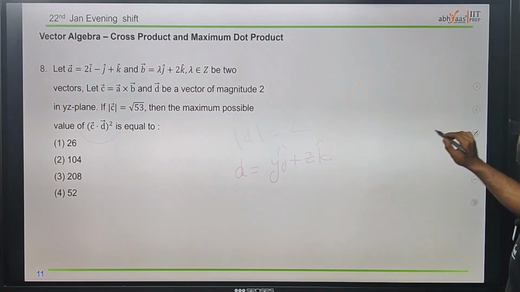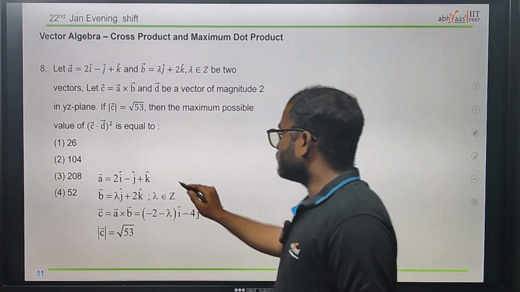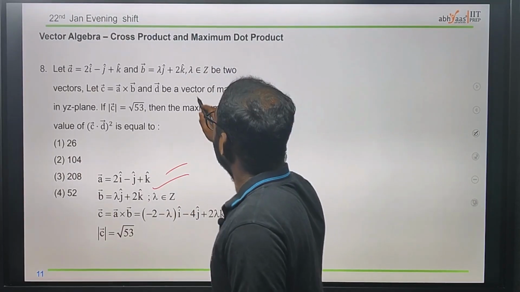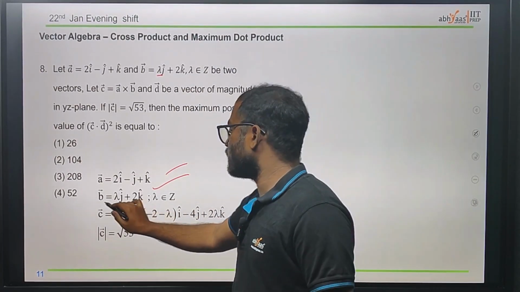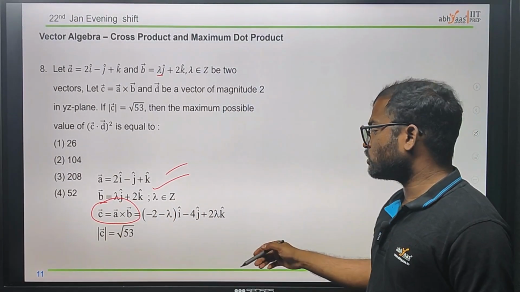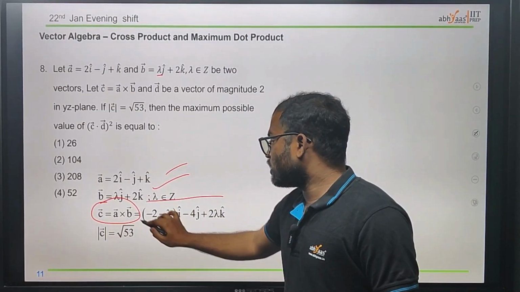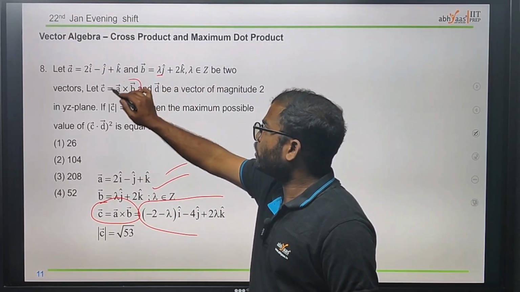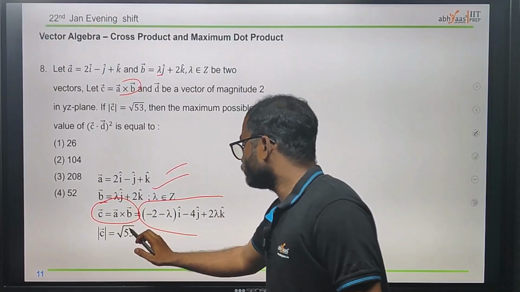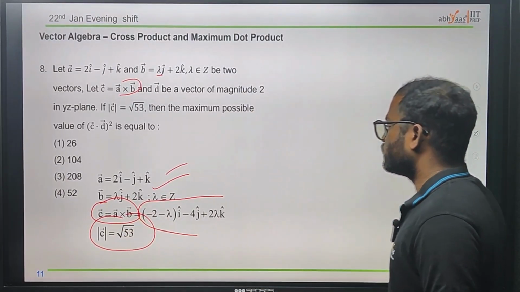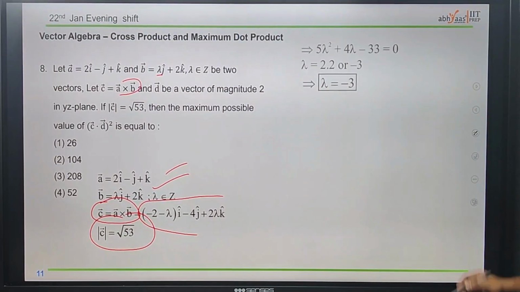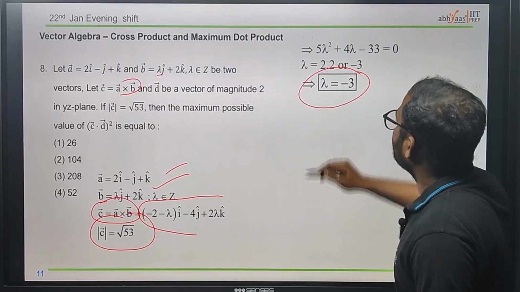Now see here, we have a as given already, and this is also given. We need to find the lambda. In order to find lambda, just substitute and do the cross product of both vectors to find c bar. We also have the magnitude of c, therefore we can easily find the lambda value. Lambda is minus 3.